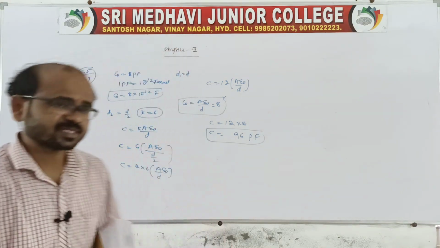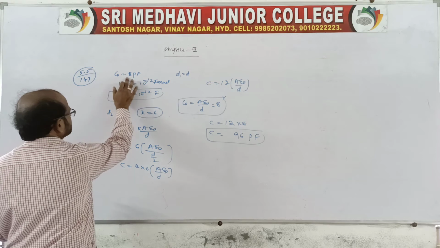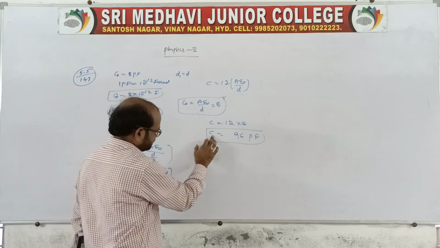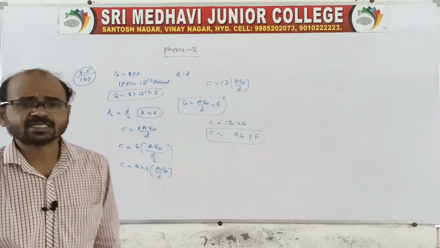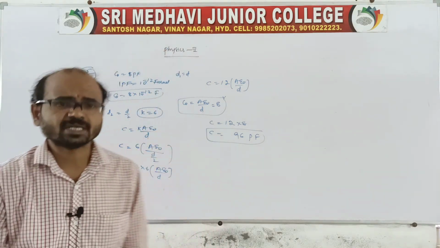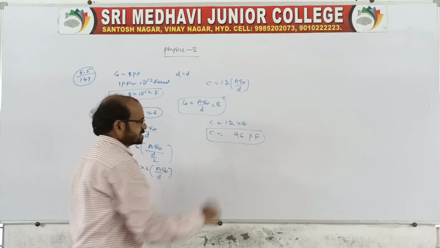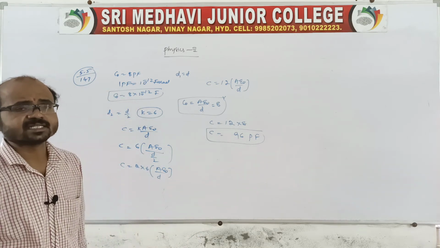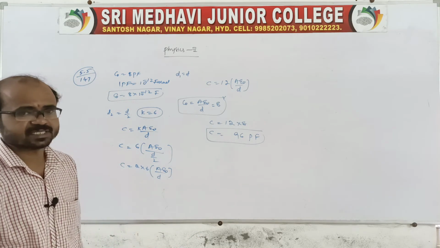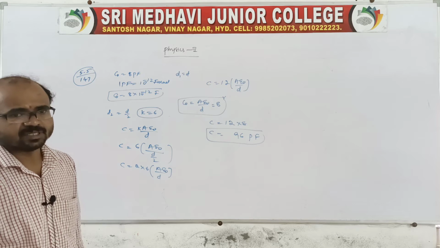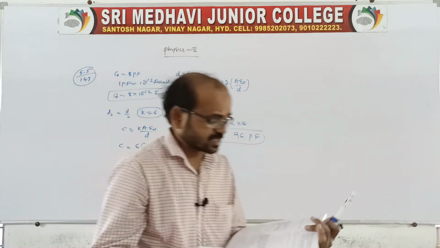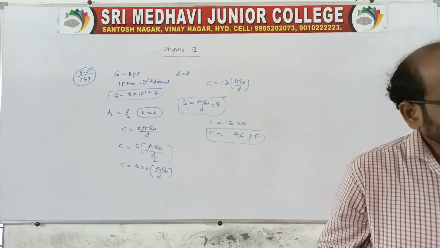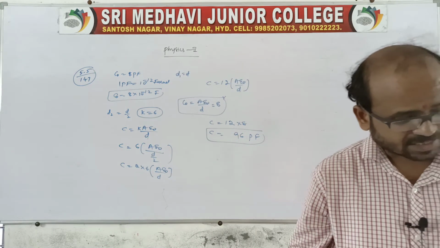Therefore the capacitance increases. For air it is 8 pF. When some medium is introduced, there is a dielectric constant, and therefore the capacitance increases to 96. It increases by K times. So it depends on the K value, and the capacitance increases accordingly. This is one question on the basis of the dielectric being introduced.